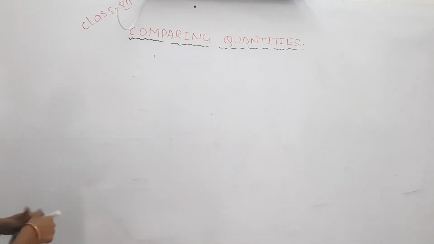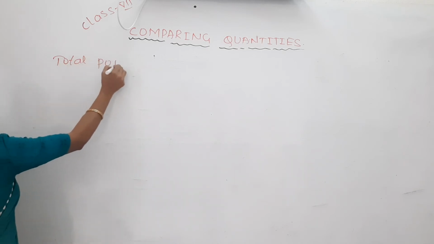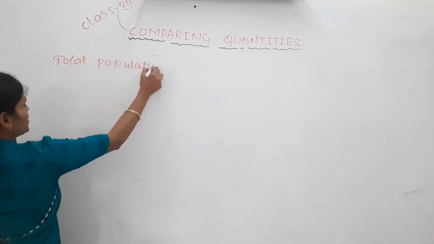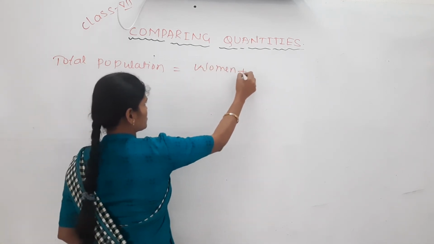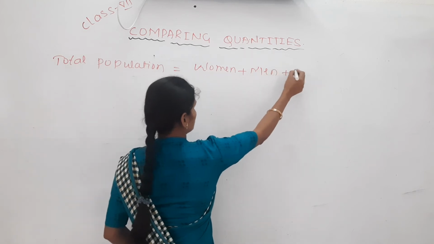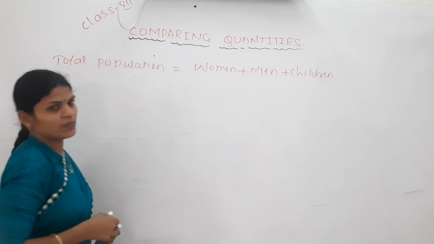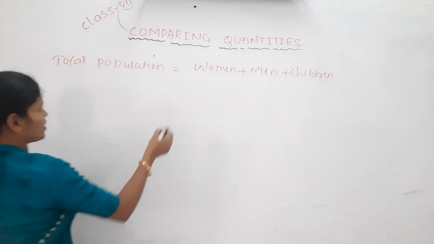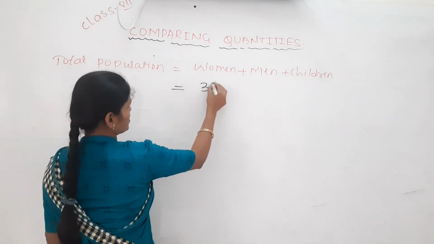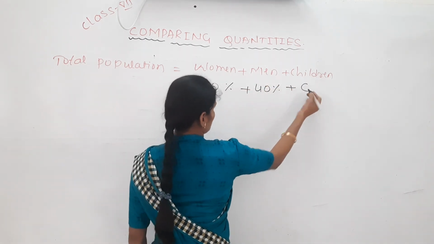Yes, in a city, total population is equal to what? Women plus men plus children. Okay. How many percent of children are there? We don't know. How many percent of men are there here? 30% female and 40% male. For children, we don't know. Keep it as it is.